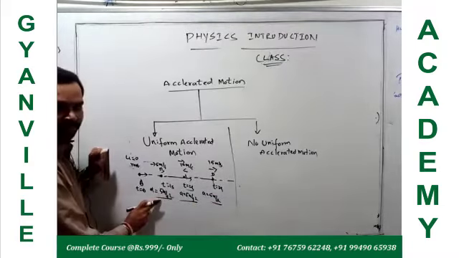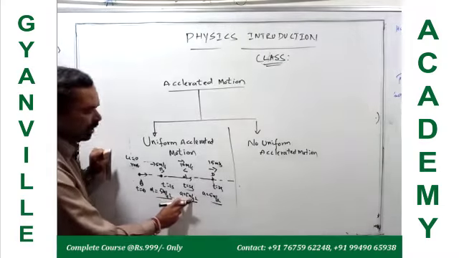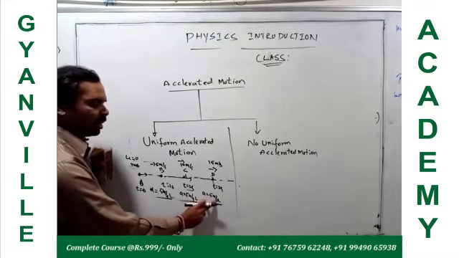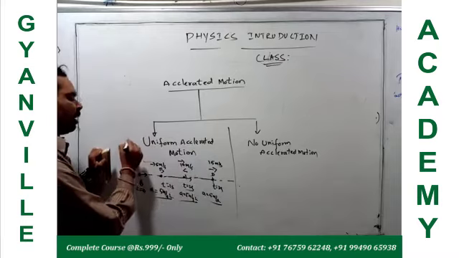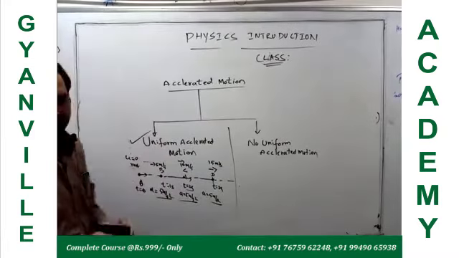Here acceleration is 5 meters per second square, here 5 meters per second square, here 5 meters per second square, then that motion is called uniform accelerated motion.